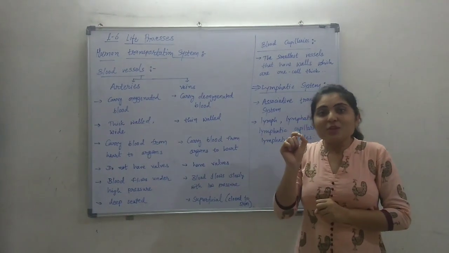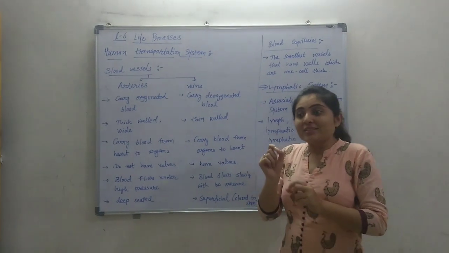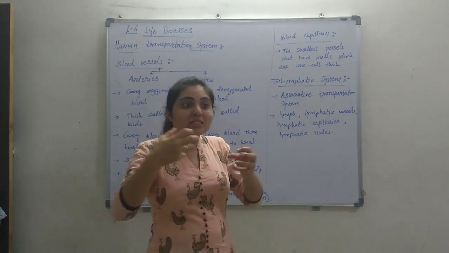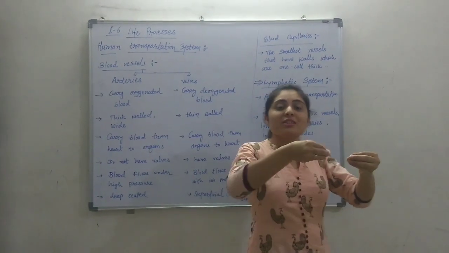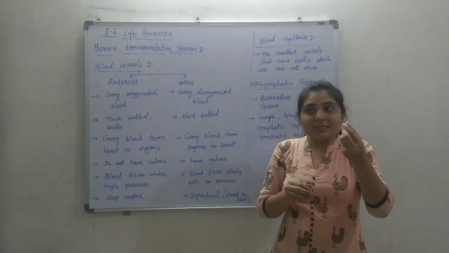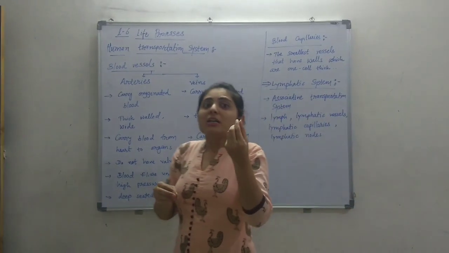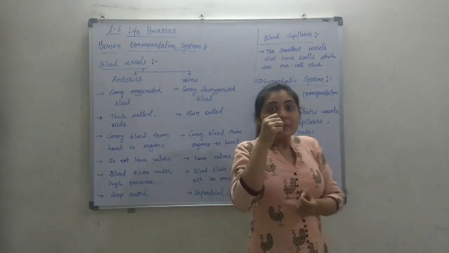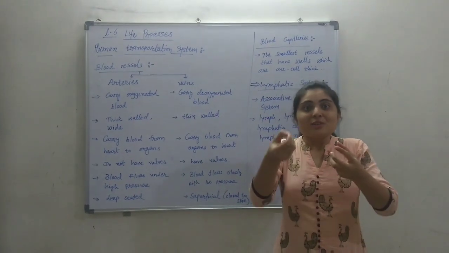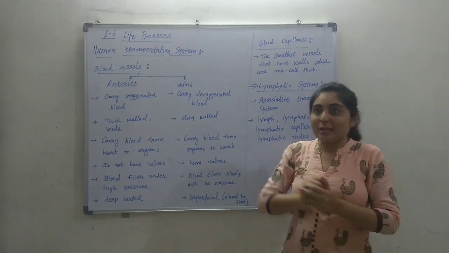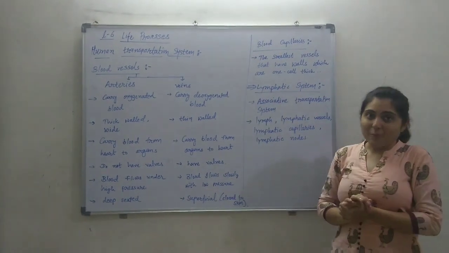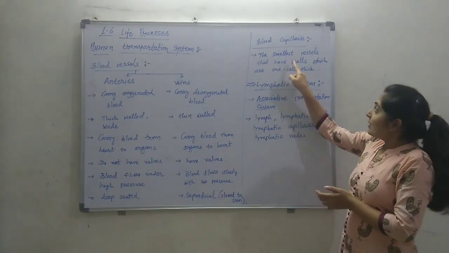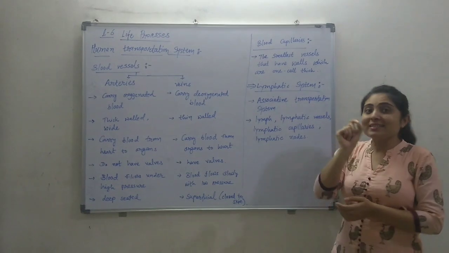So there must be some vessels with a dimension equal to the cell, because this blood has to give the material to the cell, and these cells are very tiny in size. So some tiny vessels should be there to give this blood to the cell, and we call them blood capillaries. What are blood capillaries? The smallest vessels that have walls which are one cell thick.